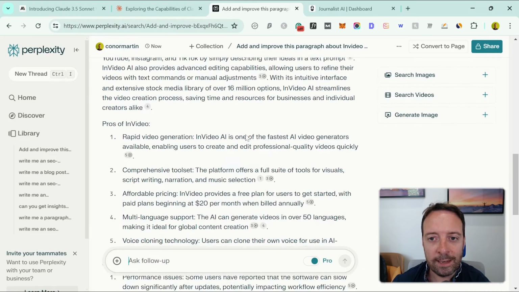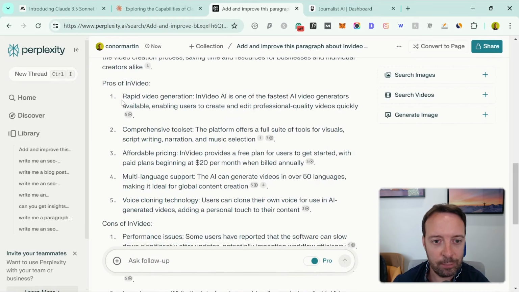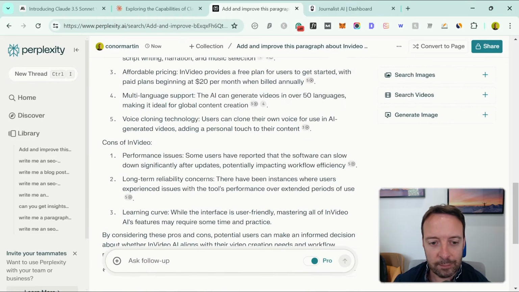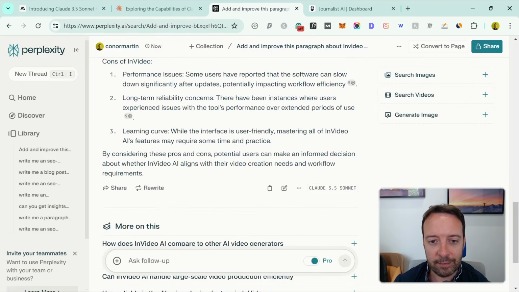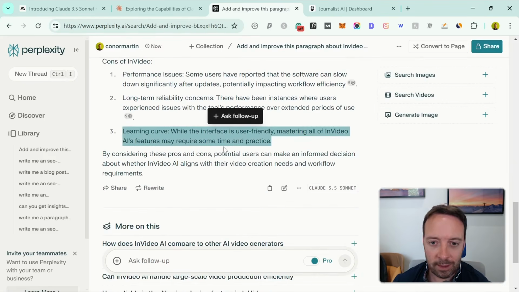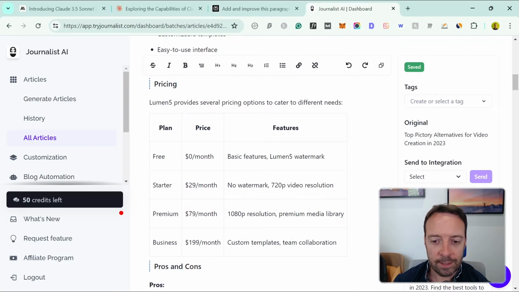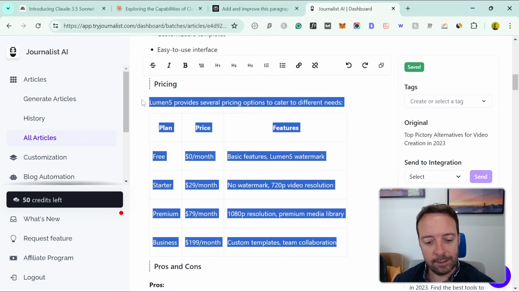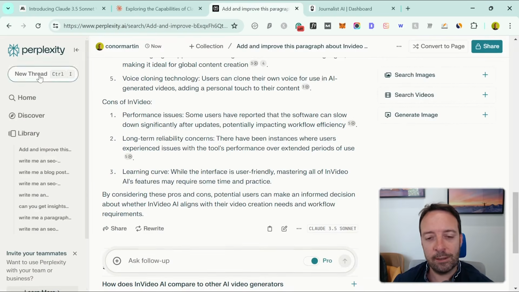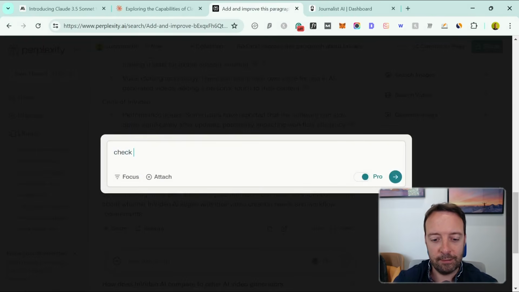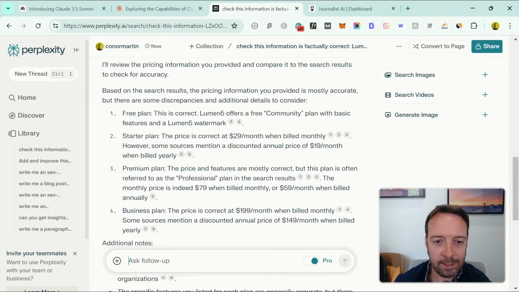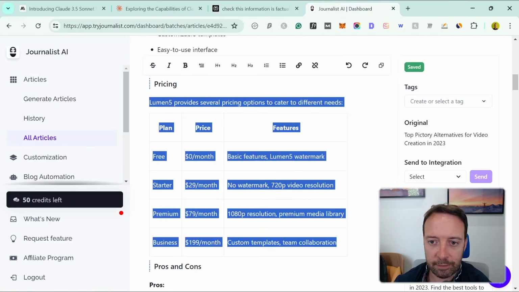Okay, so now when we're editing our posts, we can have a few more pros and cons, right? I got plenty more information here about this paragraph, and I can just add in what I like, what I don't like. Okay, I wouldn't really agree with this. It's a very easy tool to use. Another thing you can do with Perplexity and Claude is to check information, right? So let's check if this is factually correct. You always need to check AI content if it's factually correct. So I use Claude and Perplexity here to find the correct information, as it was correct anyway from Journalist, but that's great.